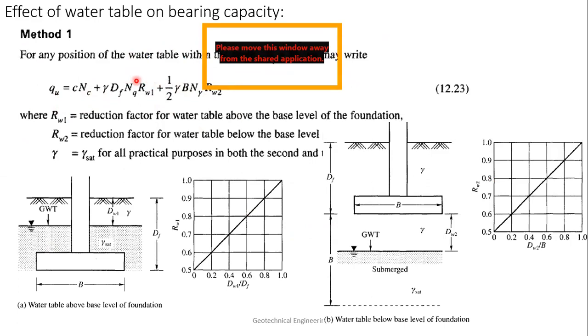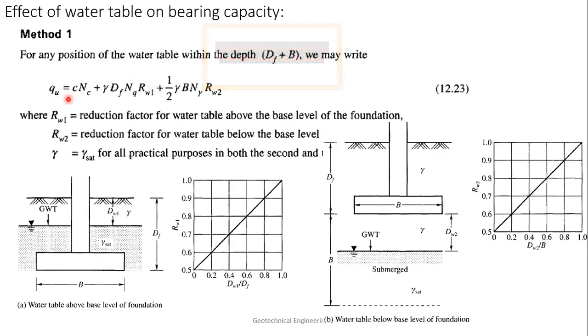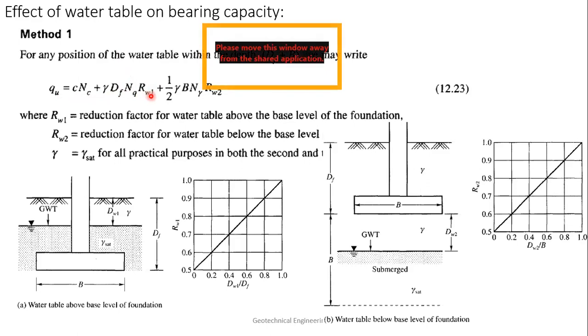But here we are using the effect of water table on a Terzaghi equation. Okay, so first let us see the equation. In this case, as you know, the Terzaghi equation is cNc plus qNq, which is gamma Df into Nq, and this reduction factor Rw1 is applied here. Similarly, 0.5 gamma B Ngamma Rw2.